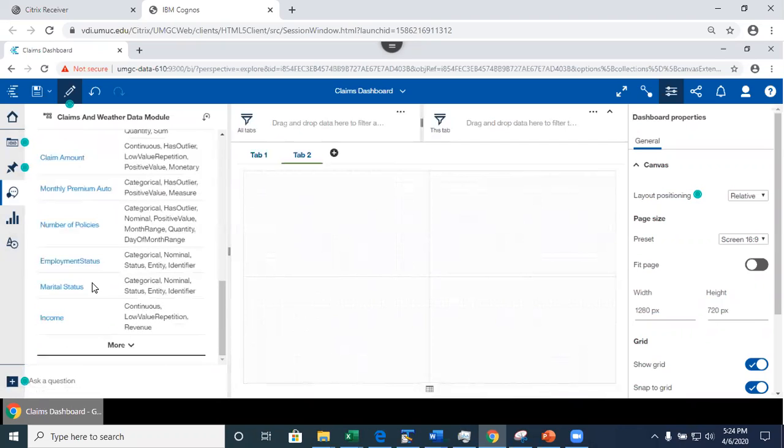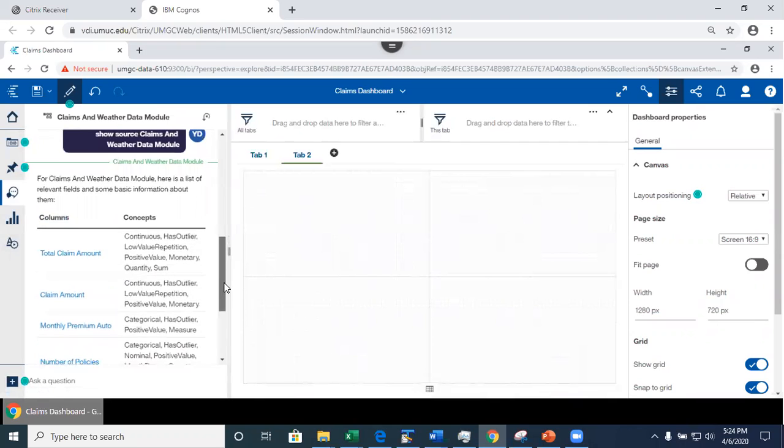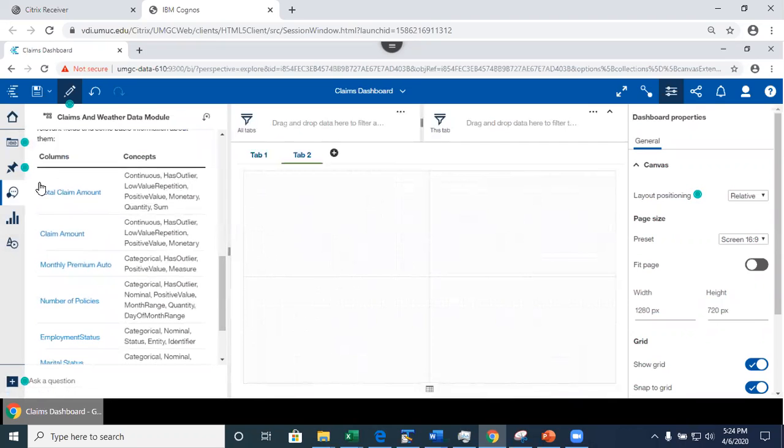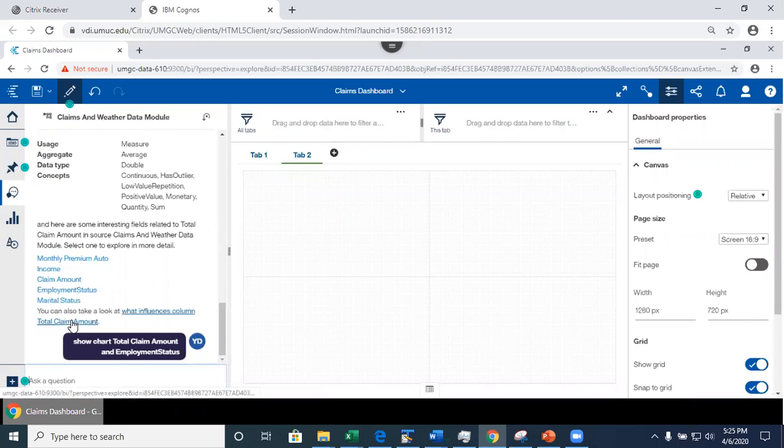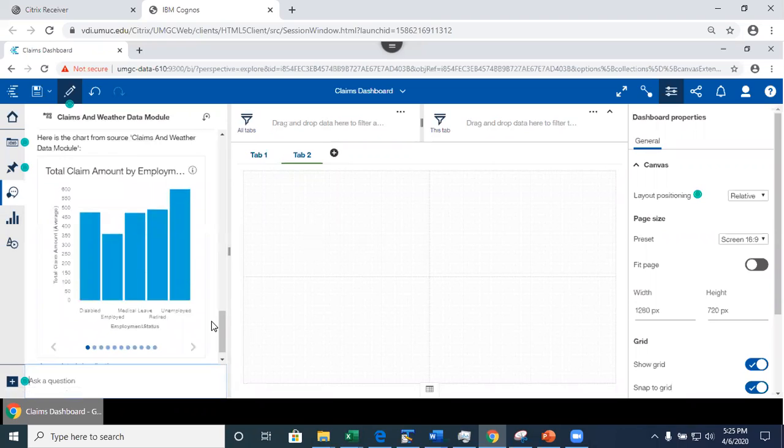What I could do is drag and drop a visualization from here. Let's do employment status. It's going to show the visualization here.